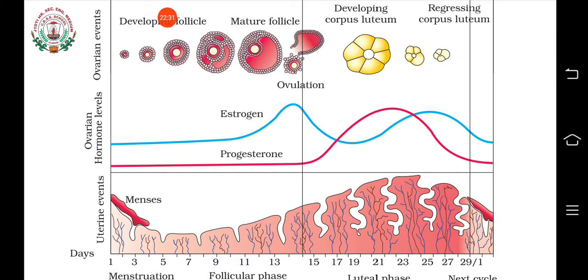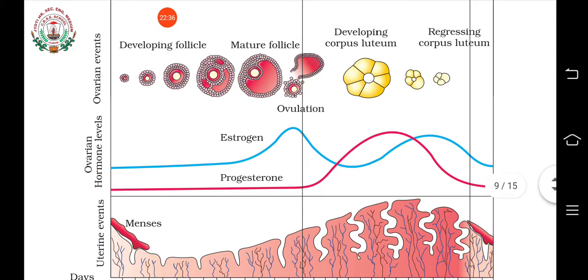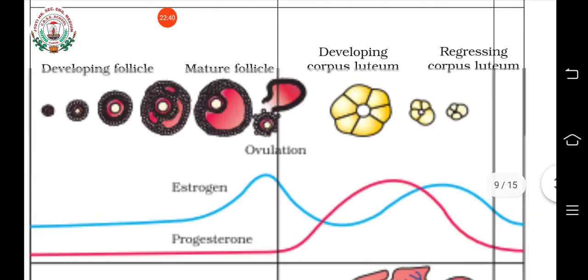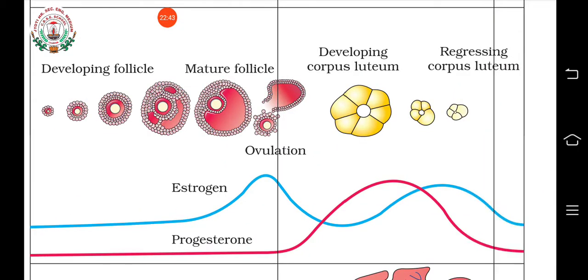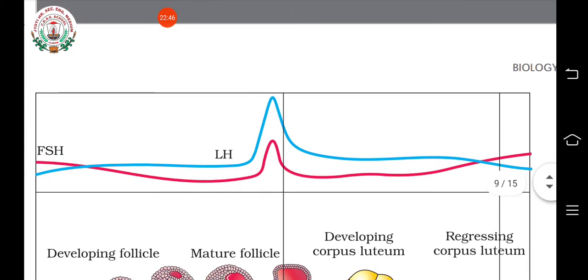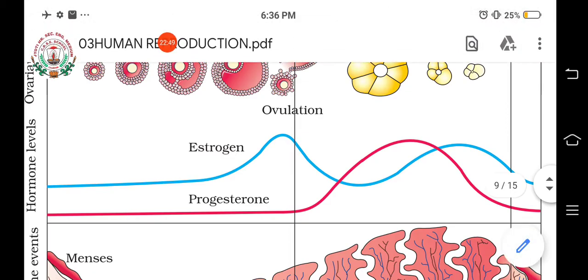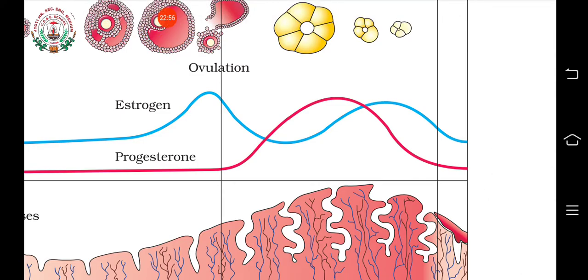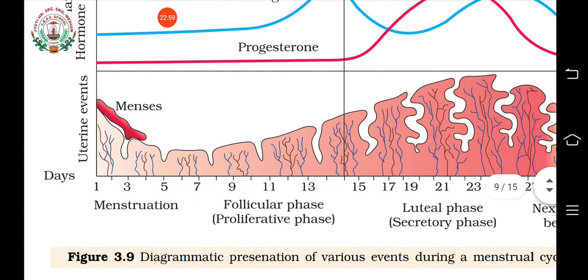If fertilization does not happen, what will happen? This corpus luteum slowly gets degenerate, okay, and what? The production of progesterone will become very low, isn't it? The amount of progesterone will fall, isn't it? And that results in the falling of endometrium, leading to the next menstruation. Understood? So in this way, these are the various phases taking place during the menstrual cycle.